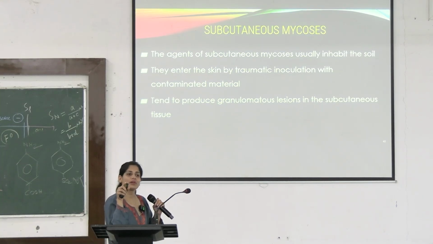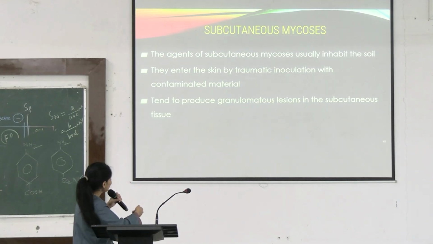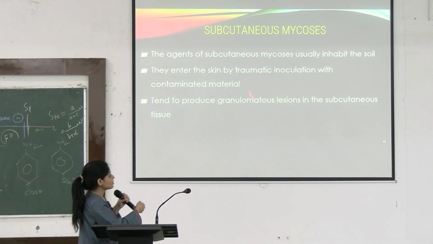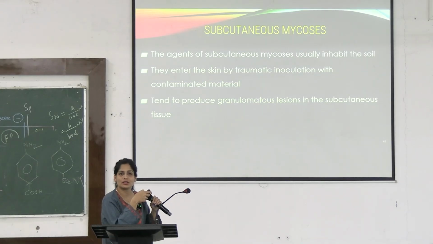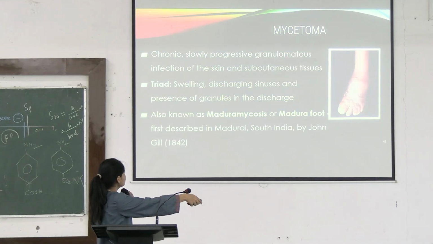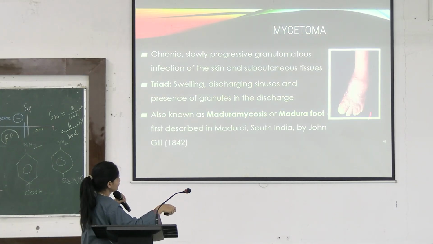So where can they be found? They can be found in the soil, right? So what are they producing? Granulomatous lesions in the subcutaneous tissue. Can you see this? You can see the swelling. You can see that there is certain granulomatous formation.